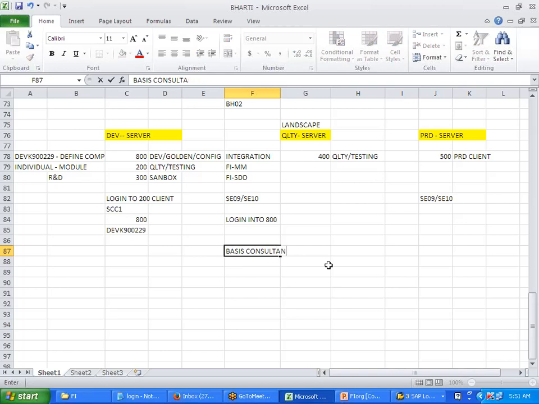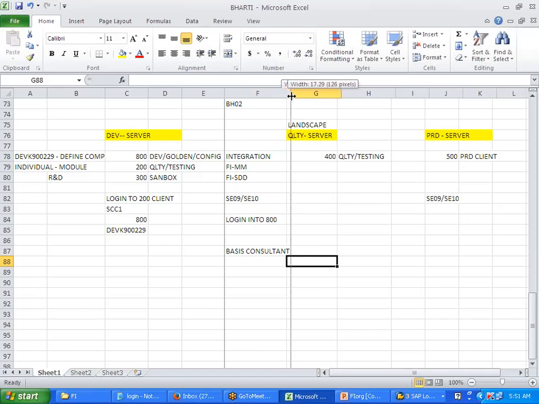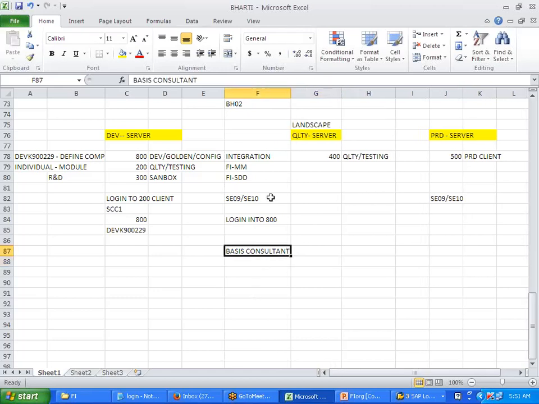You will not do all this transporting. What you have to do is send him the transport request, asking him, please send it to quality, so and so. You will keep on sending him requests. But the knowledge is very essential to know. At smaller companies, they cannot keep waiting for the basis consultant to do this work, so you can do it at your end. It's very simple, right?